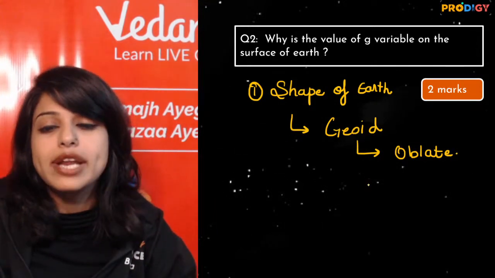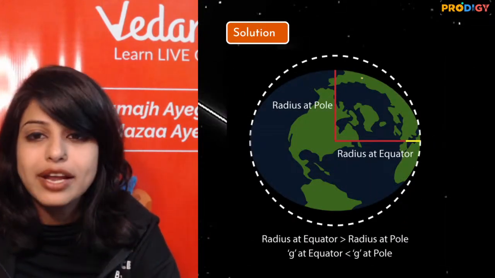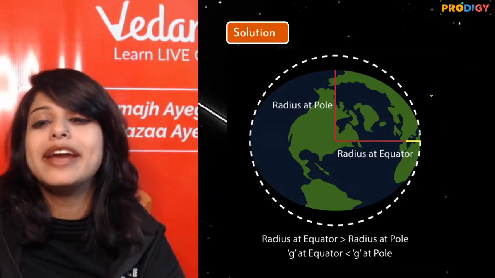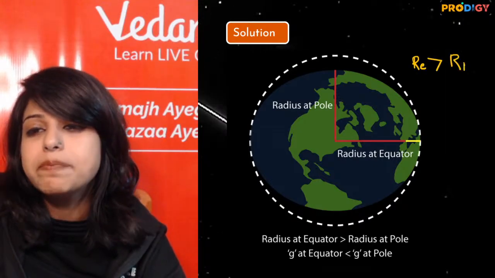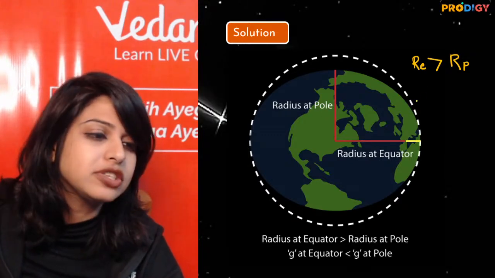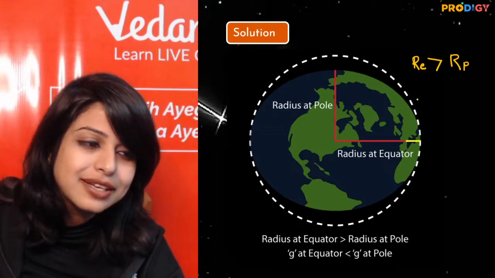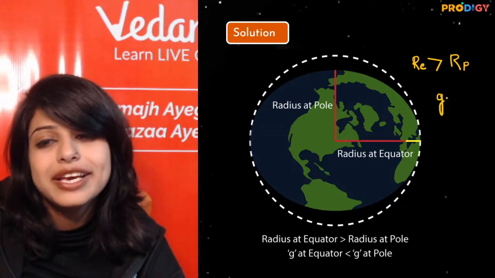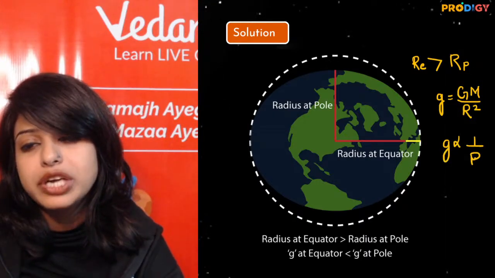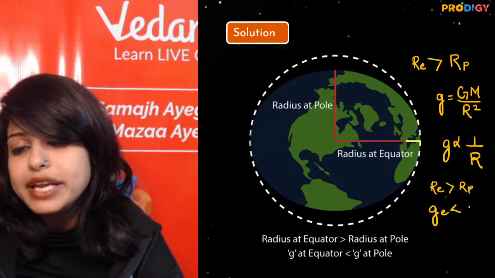Now when I say oblate, what happens? The radius of the earth near the equator becomes motu. है ना तोंदूमल? इसकी belt मोटी है, but height छोटी है, right? So radius of equator is greater than the radius at the pole. If we measure, it is small change, but it is still different. So what happens if the radius of equator is greater than radius of pole? What happened? Sakshi, Ekamjot? You have to first write your g is capital G capital M by R square. That is your g is inversely proportional to R square, and hence if RE is greater than RP, your gE will be less than gP.